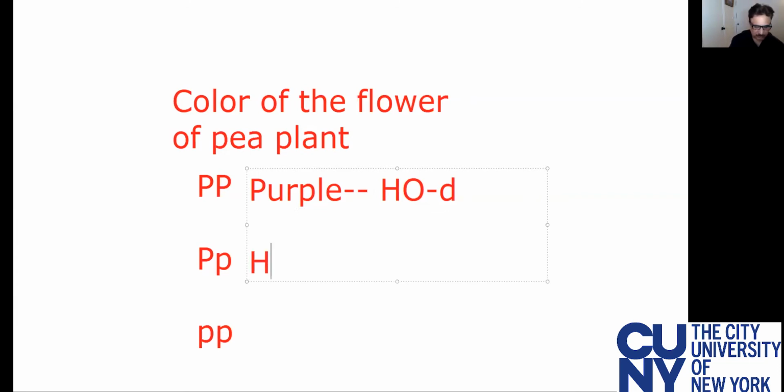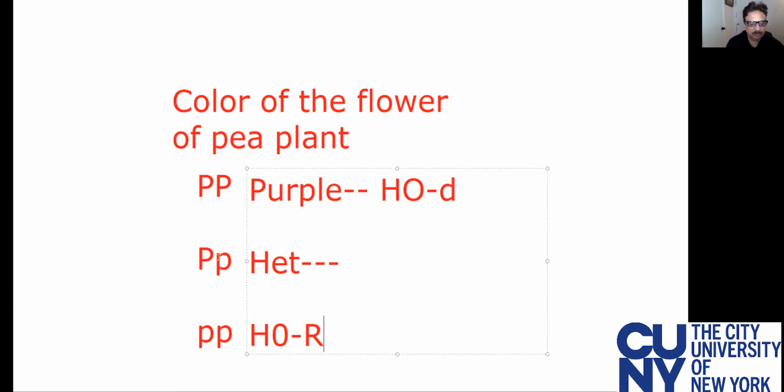This is heterozygous, and this is homozygous recessive. So we have to use these terms: phenotype, recessive, genotype, dominant, homozygous, heterozygous.